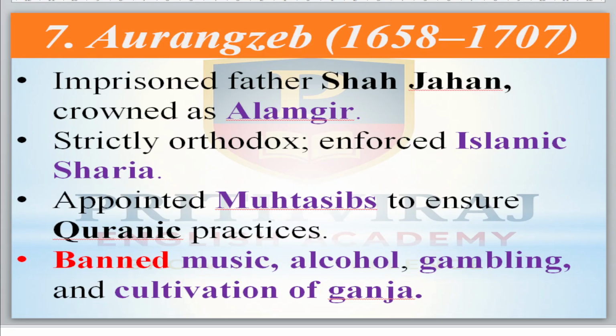Afterwards, the famous king of this dynasty, the last powerful king, the sultan of this dynasty, was Aurangzeb, from 1658 to 1707. But he was good, and he was cruel also. Why? Because he imprisoned his father. Shah Jahan was kept in jail, and he became the king as Alamgir.